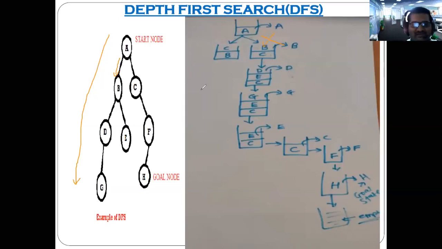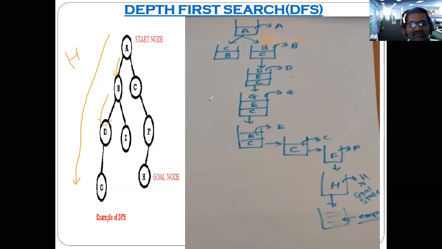So here you have pushed B on the stack. Now again you have to remove that and check it against the goal node. You remove B and check whether it is the same as H. No. So again we move forward. Then which node will you push on the stack?